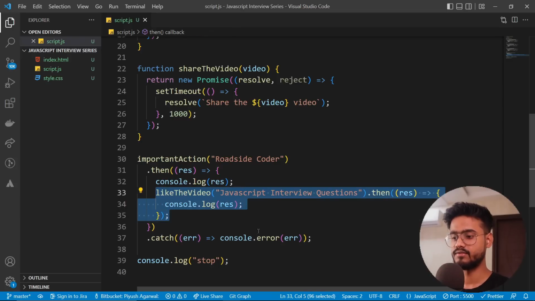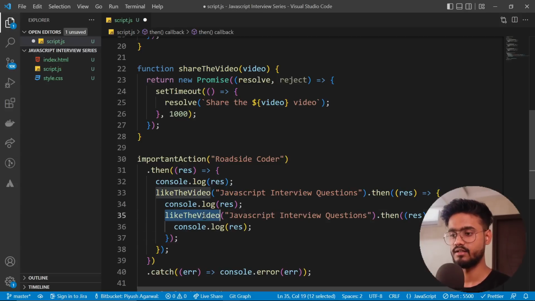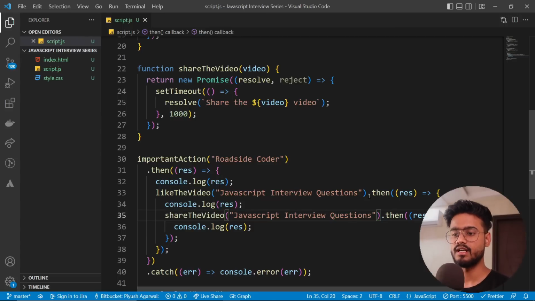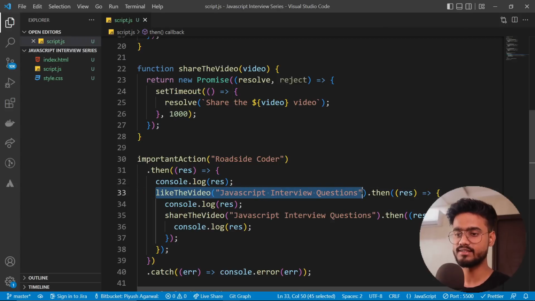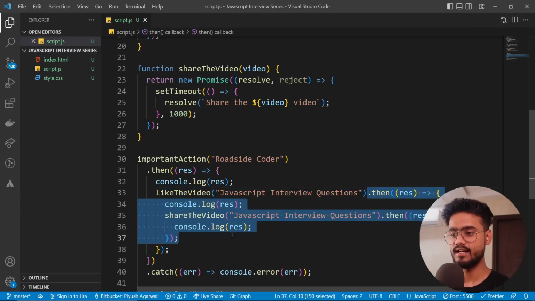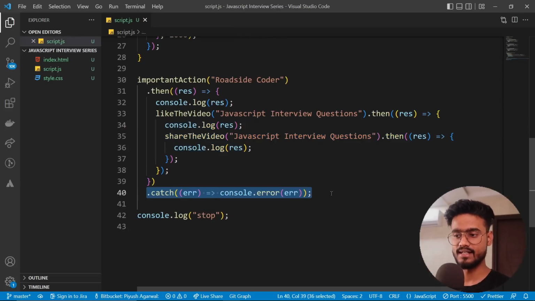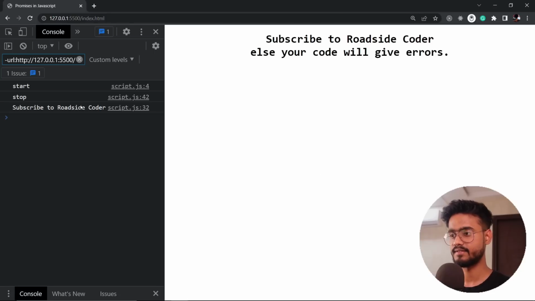And after this, for share the video as well, let's again share the video. So you see, now it's a much cleaner approach. We are not supposed to pass callbacks to these functions as arguments. We can just do dot then, and then after that we can pass another action. And then we also have this error handling right over here. Let's see.